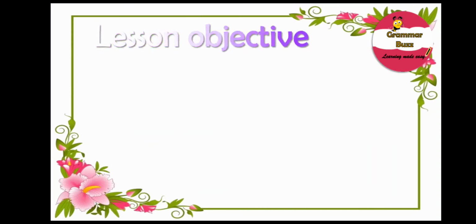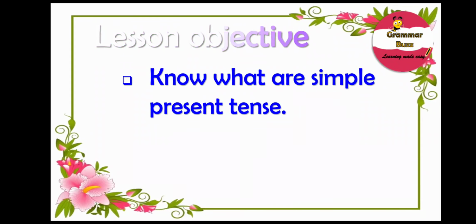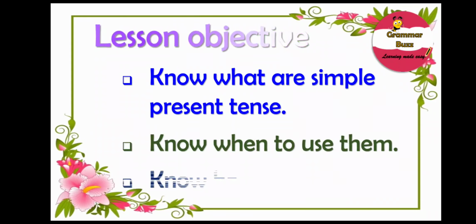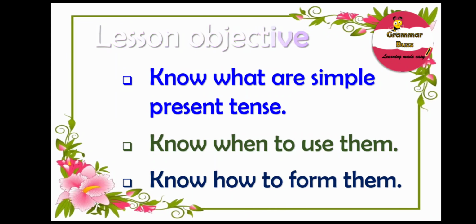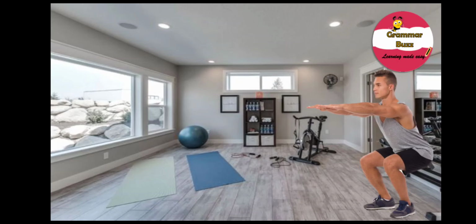The lesson objective today is aiming to help us to know what the simple present tense is, know when to use it, and know how to form it. Hey, do you have a daily routine? One that you follow every day maybe? Well, we all have one. And we do our day's work in accordance to that, don't we? Well, today let's find out what our friend Danny has to say about his daily routine. Well, this is Danny and he has a daily routine. He wants to tell us about his daily routine. So let's hear him out.